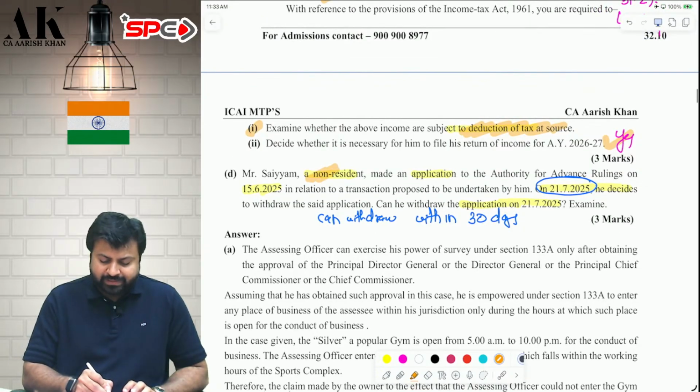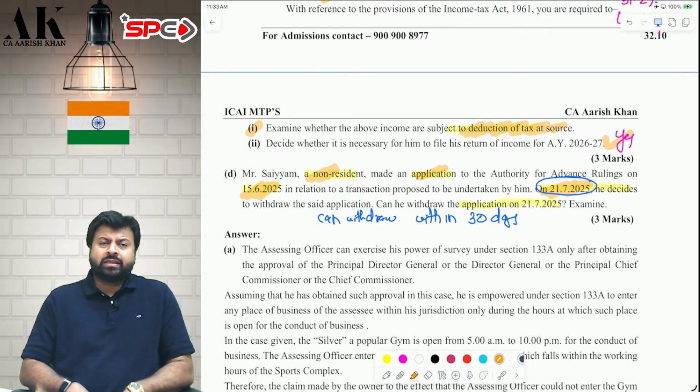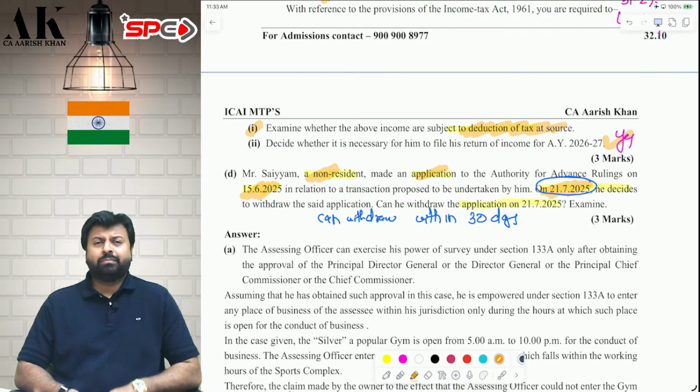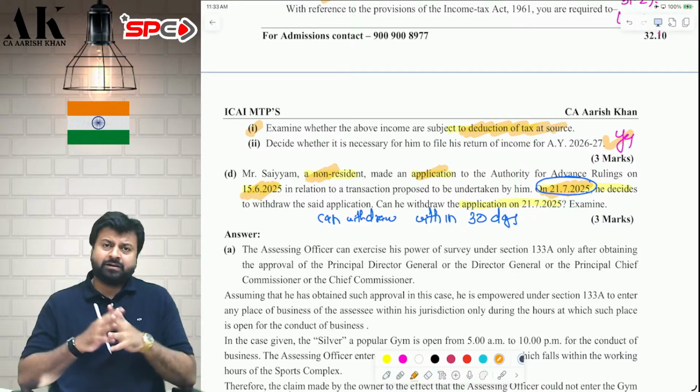Next, a non-resident has made an application to the authority for advance ruling on 15th of June. Now they want to withdraw the application on 21st of July. Can they do so? No. By default, you cannot. Because once you make an application, you have to make a withdrawal application. You can withdraw the application to the board for advance ruling within 30 days from the date of application. Now the 30 days have expired.